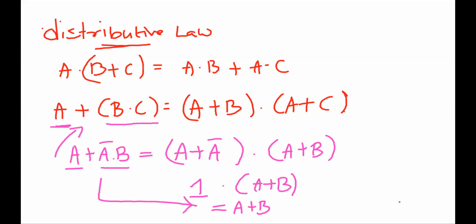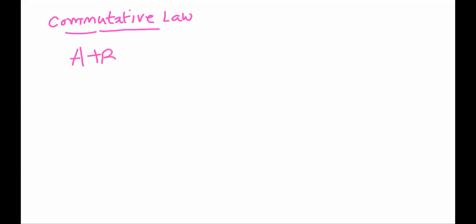Next we will go to commutative law. So in commutative law, what we will write: A or with B is equal to B or with A. It will give the same answer.